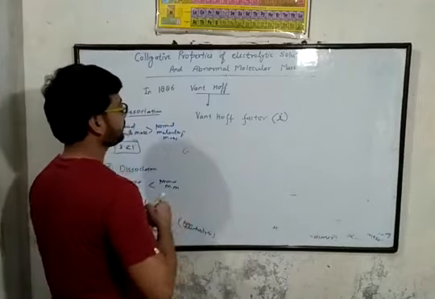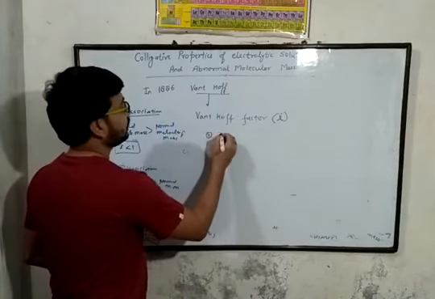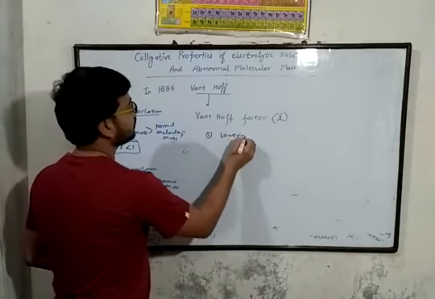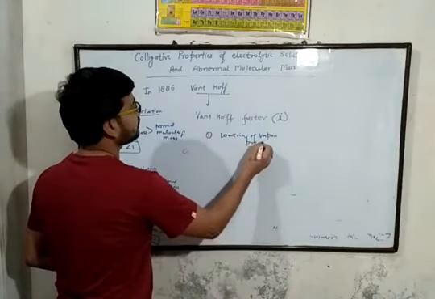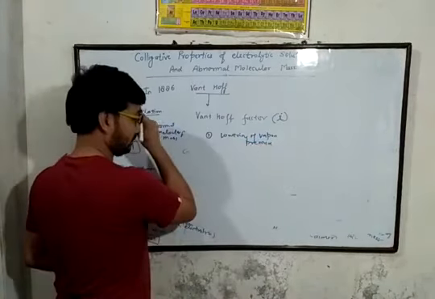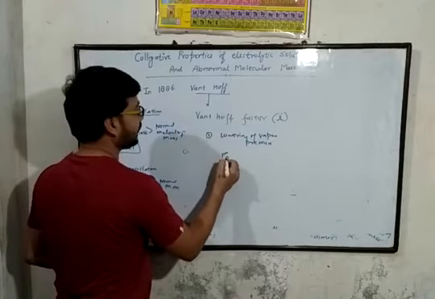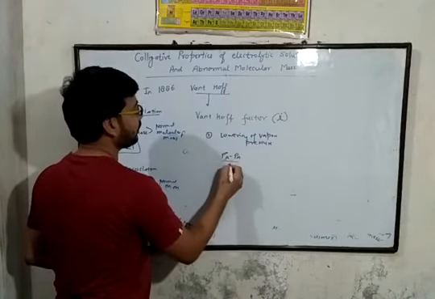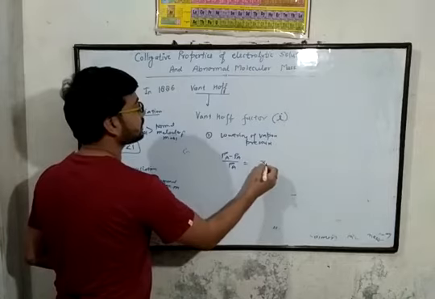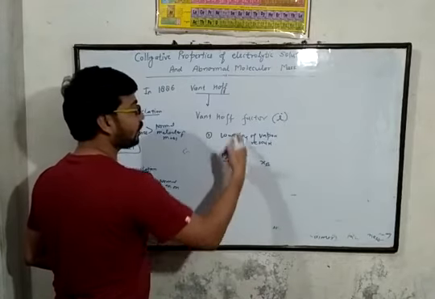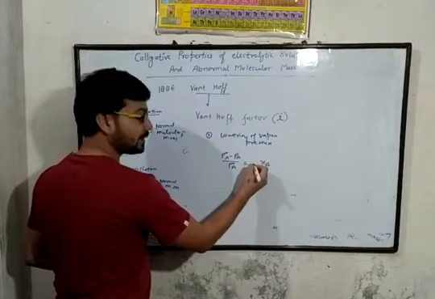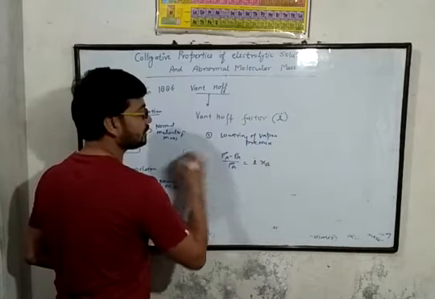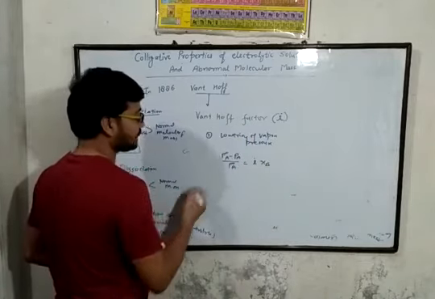In case of lowering of vapor pressure, (P0A minus PA) upon P0A is equal to XB. But here the Van't Hoff factor is introduced in this equation as small i. This is the first equation.